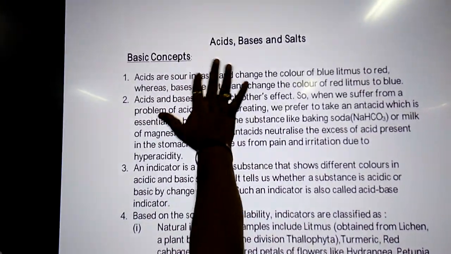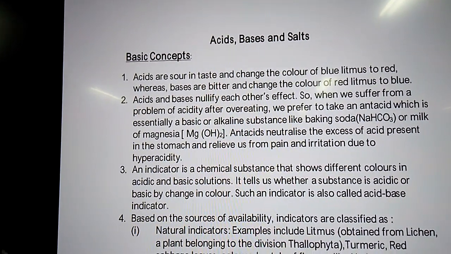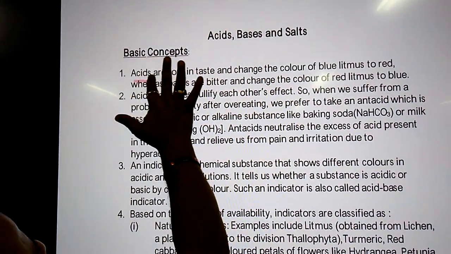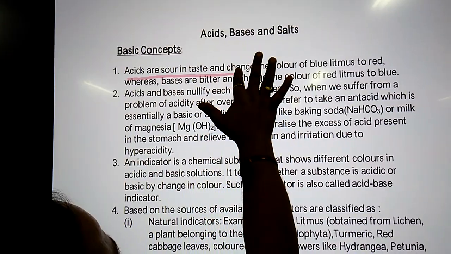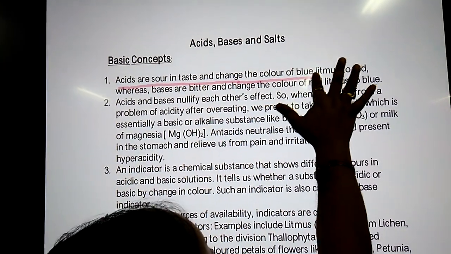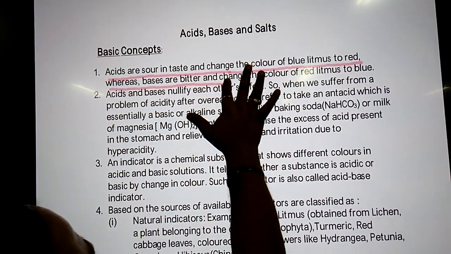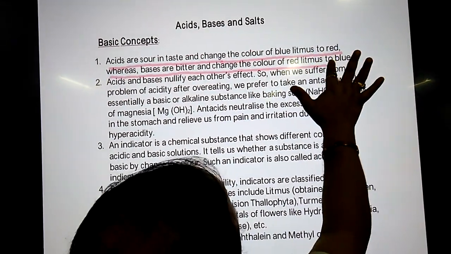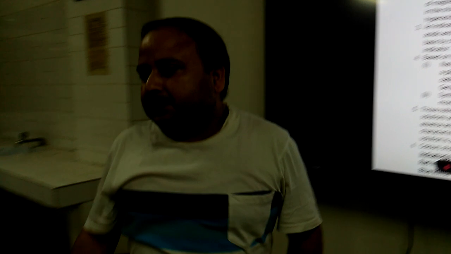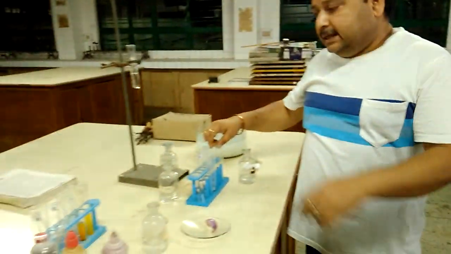Acids are sour in taste. Acids have a tangy taste and they change the color of blue litmus to red. Whereas bases are bitter in taste and they change the color of red litmus to blue. Let us verify. I have kept some samples of acids and bases.